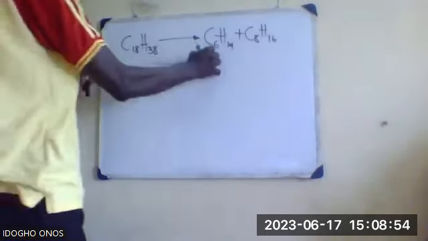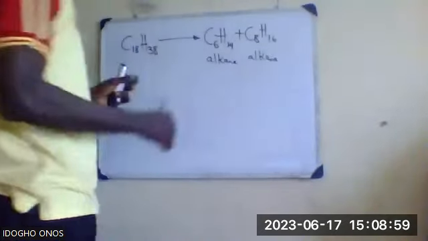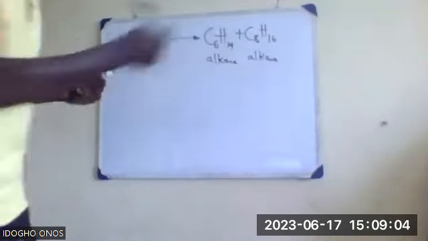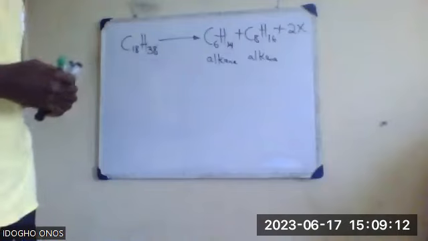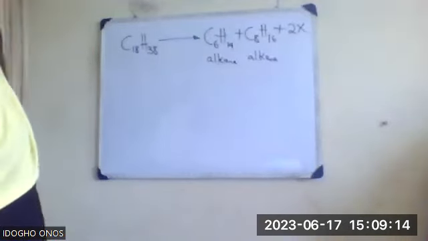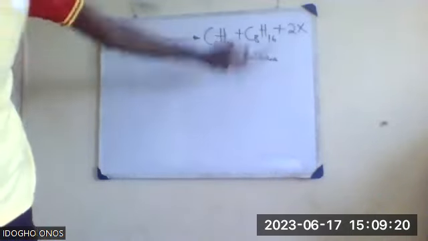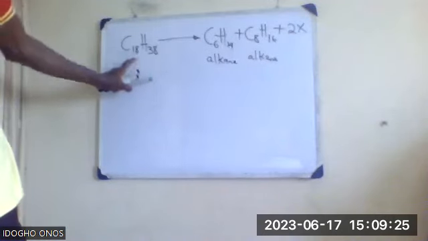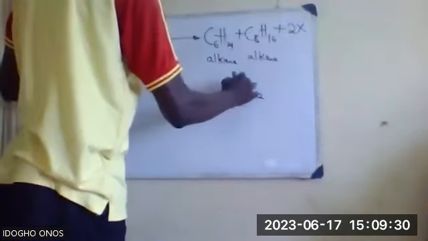So this is an alkane, and this is an alkene. Then let's do a little mathematics as well to know what will be left, because they can give the student something like 2x and ask them to identify x. So 6 plus 8 gives us 14. Let's take away that 14 from 18. We have 4 left, so that would be C2. Put 2 in front of that.